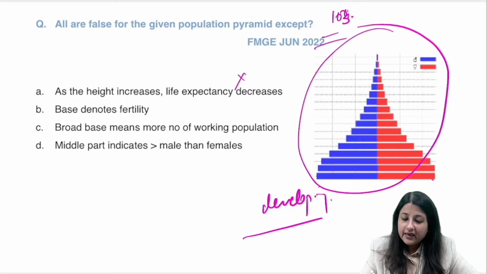Base denotes fertility. Yes. Okay, base denotes fertility, young children.